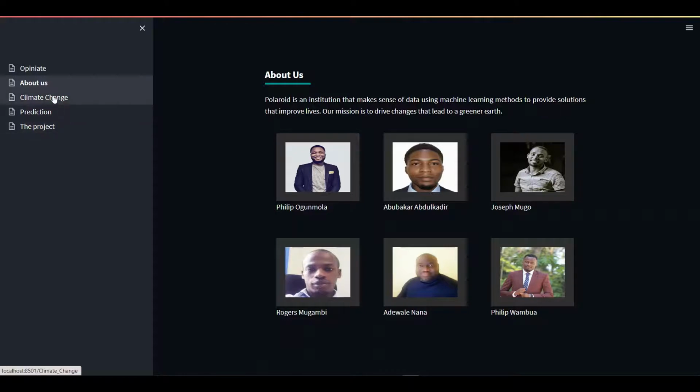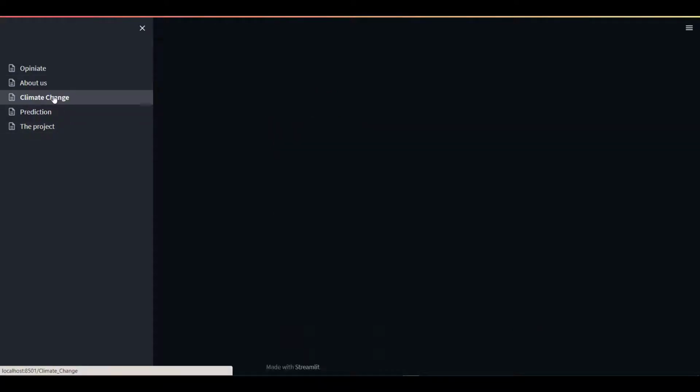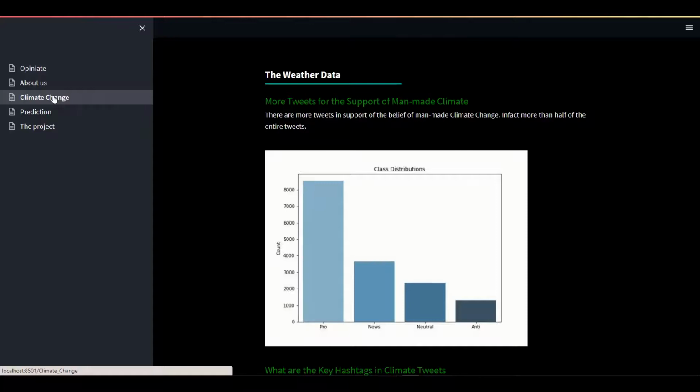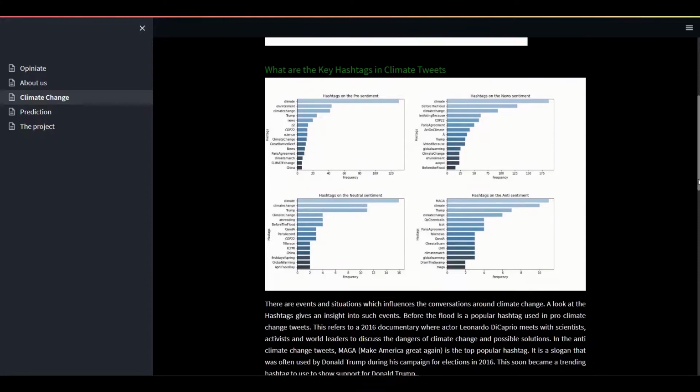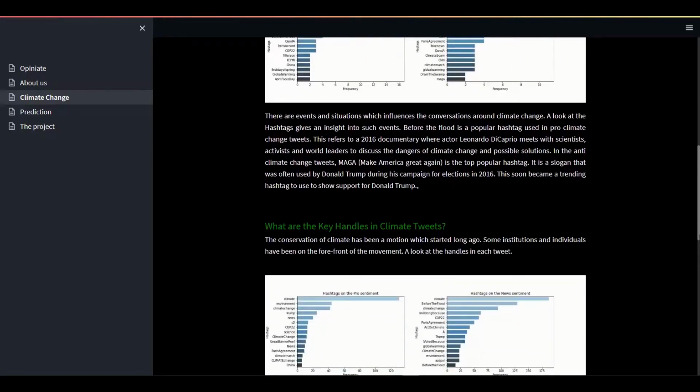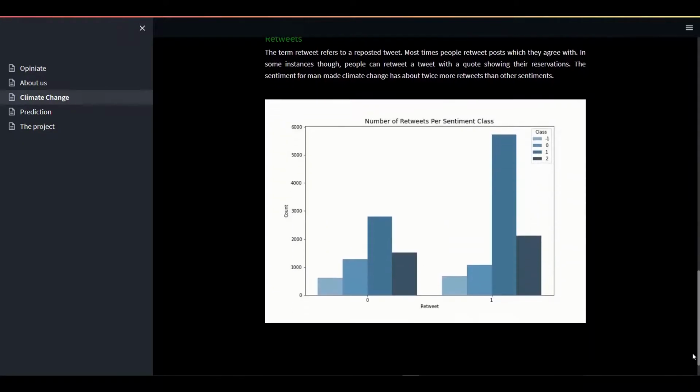So I will jump now to the page we call Climate Change. At this part of the web app, what we chose to do here is give you a little scratch of the technicalities behind building the machine learning models we use in this web app.